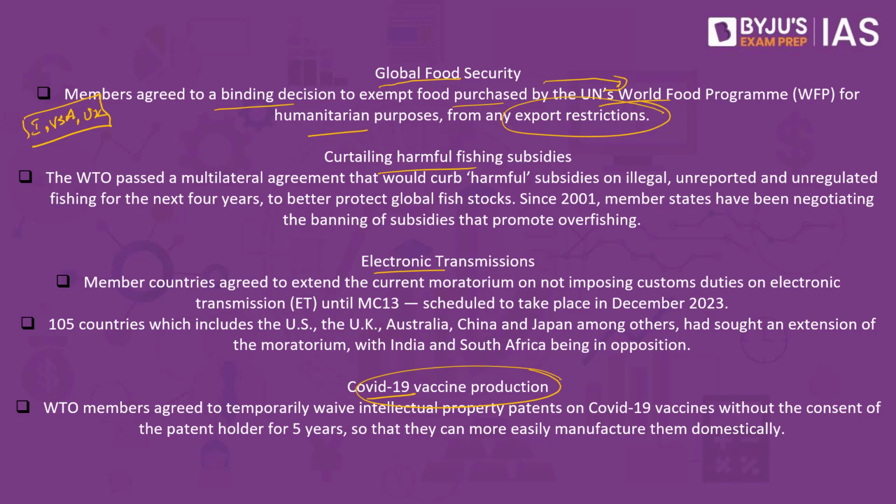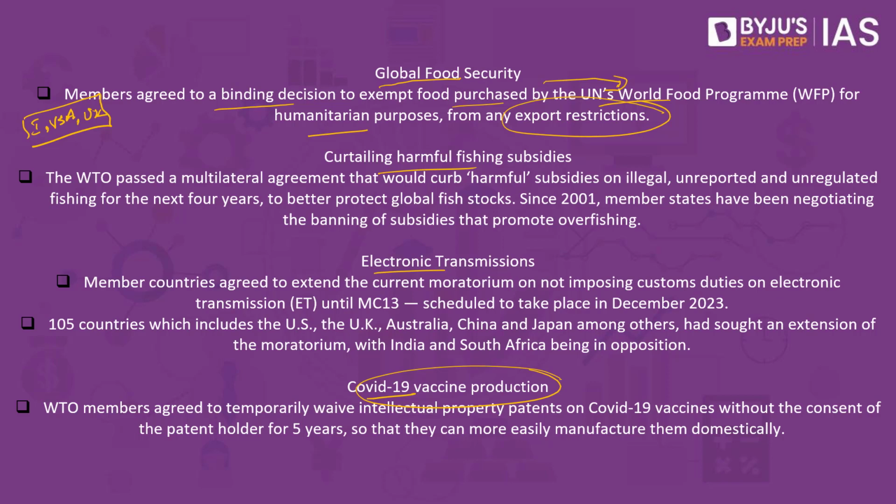For example, we recently had issues with respect to the wheat exports. So what this currently goes on to say is that if we have the food security crisis back home, or we have to take care of our own people, we would be able to impose reasonable restrictions for the export. But if it is for the World Food Program and if it is for the humanitarian purposes, then export restrictions need not be imposed is the first thing.